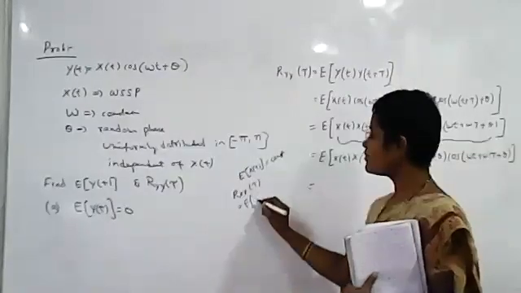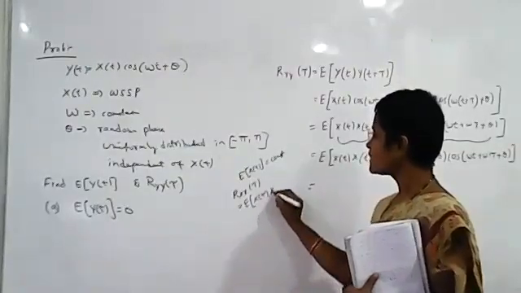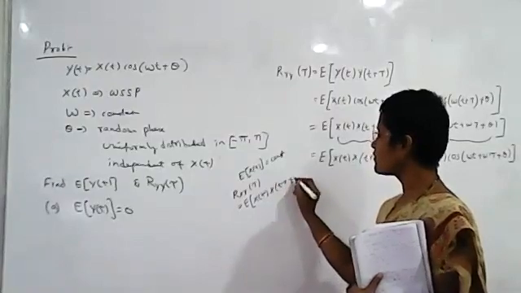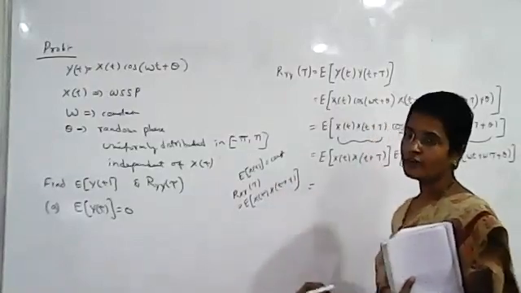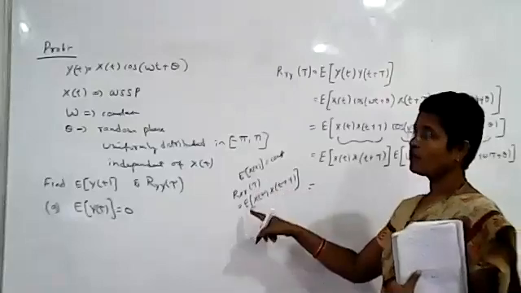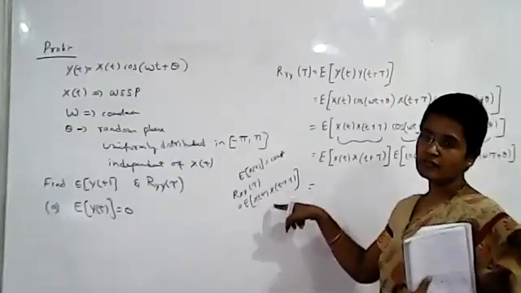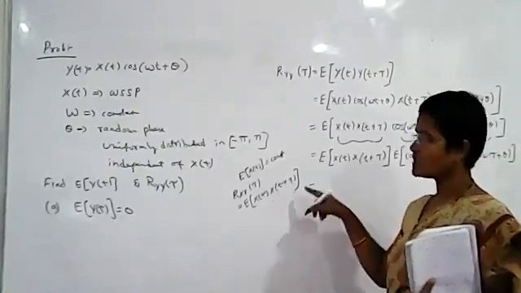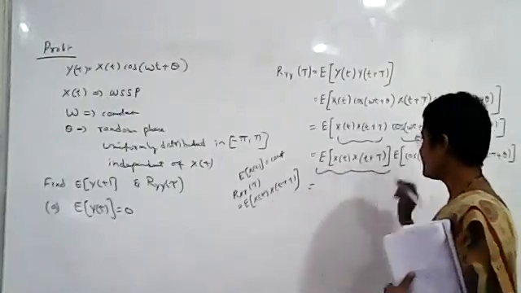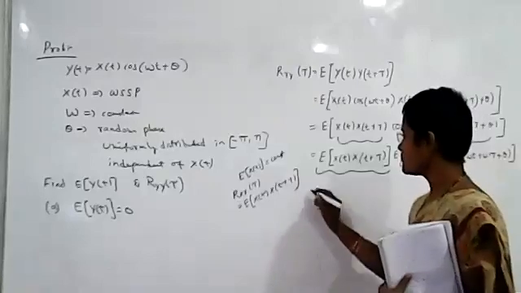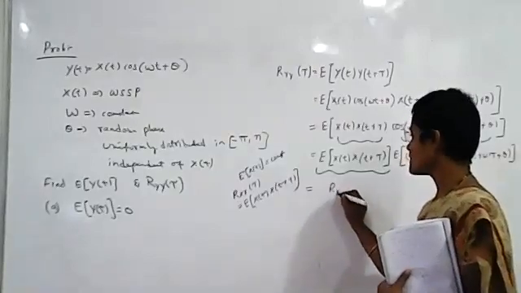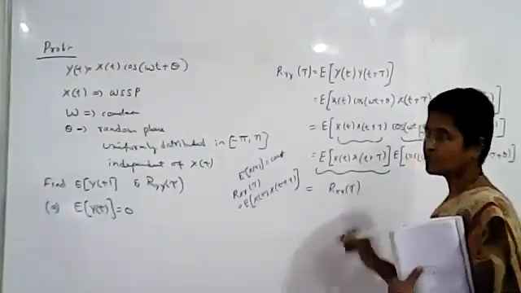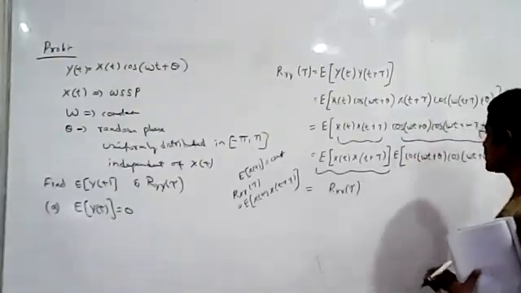It is the expected value of x of t into x of t plus tau. So Rxx of tau can be written as expected value of x of t into x of t plus tau. Now what is this term? This term is nothing but your Rxx of tau.